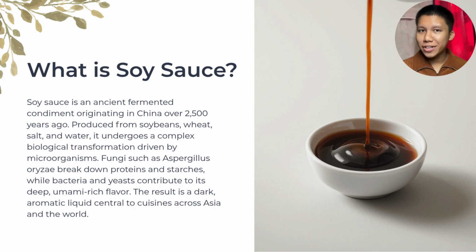So what is soy sauce? Soy sauce is a traditional sauce that started in China 2,500 years ago. It is made from soybean, wheat, salt, and water. During the fermentation, microorganisms help break down the ingredients. Fungi break down the protein and starches, while bacteria and yeast create its rich umami flavor. The final product is a dark, flavorful sauce that is widely used in Asia and many other cuisines.